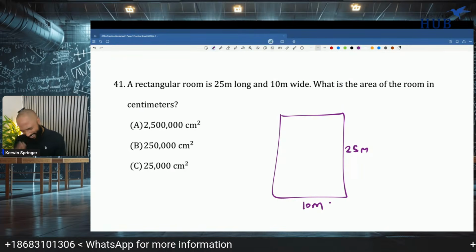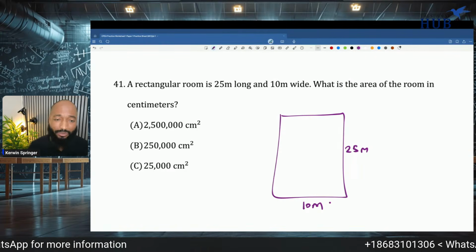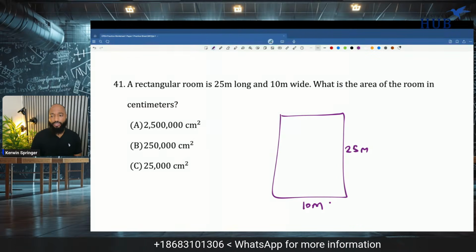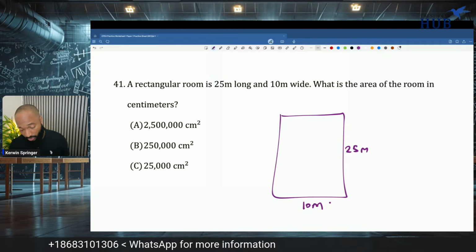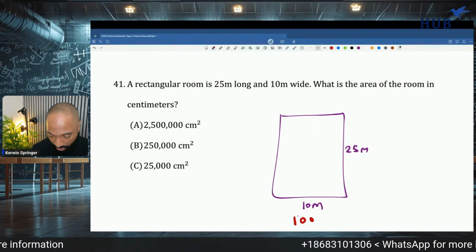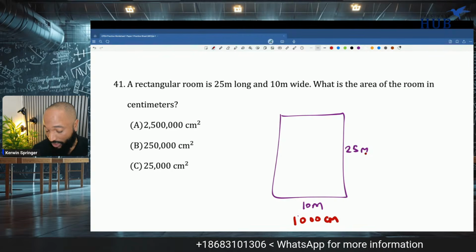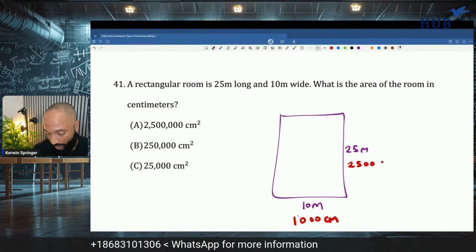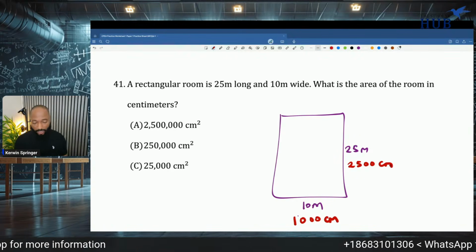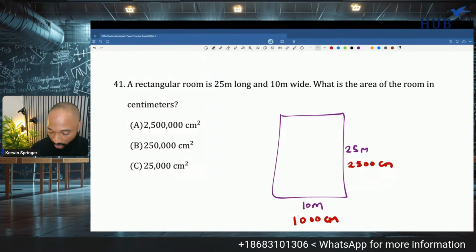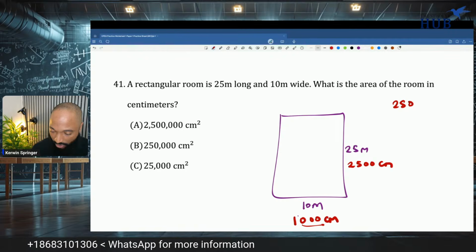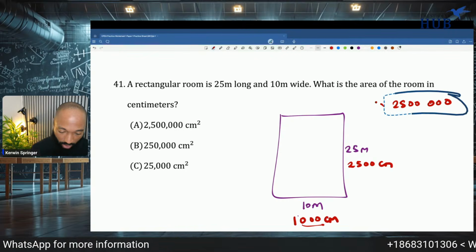Convert first. Anytime you're dealing with centimeters squared, area, squares and cubes, convert first, right? So I'm going to write this is 10 meters. So this is 10 times 100, which is 1,000 centimeters. This is 25 meters, 25 times 100, 2,500 centimeters. Convert first before you do the multiplication. Take my word for it. And now I can multiply by 1,000 by just adding on 3 zeros onto the 2,500, bang, bang, bang. And the answer is all of a sudden A.